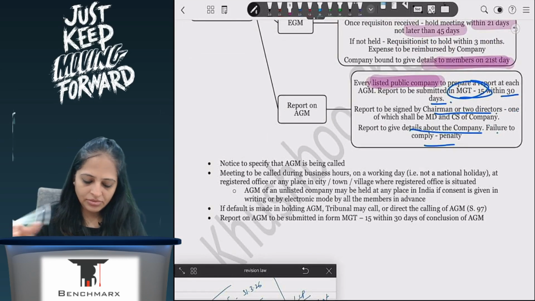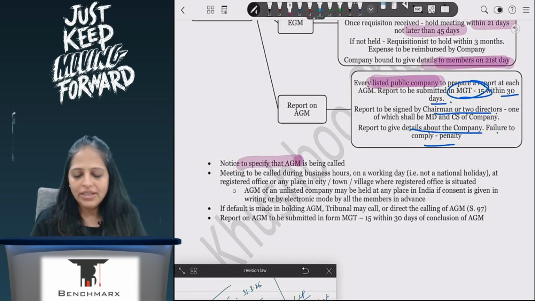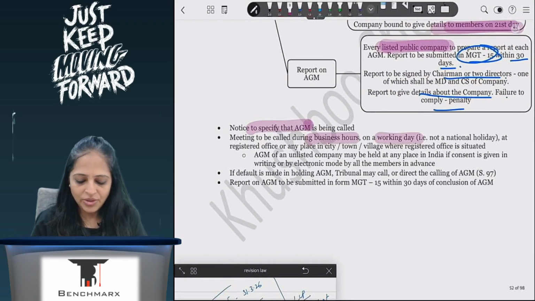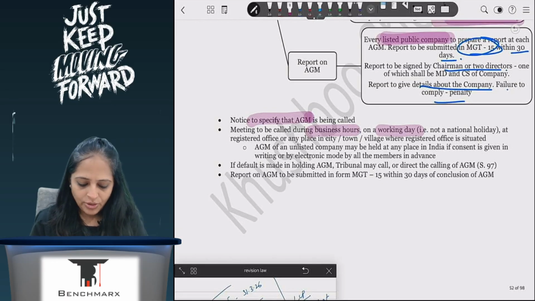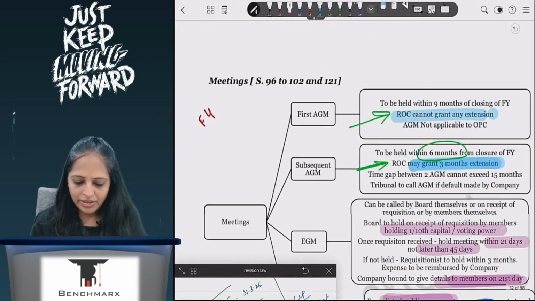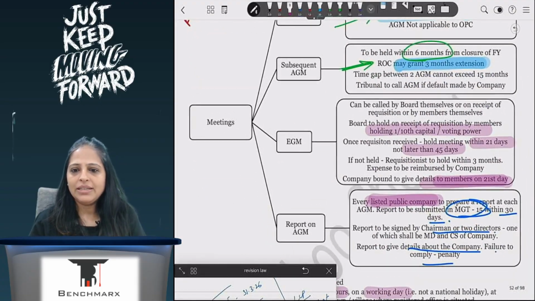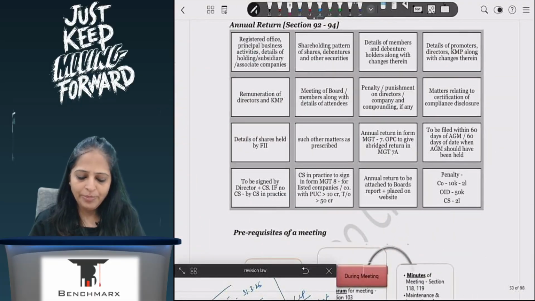The notice has to specify if it's an EGM, and it has to be on a business day, a working day. ये सब जो common points हैं वो तुम लोग लिख देना. Default है report to be submitted, it's already mentioned. Correct? So this is about your meeting. This is very, very clear, very, very important.